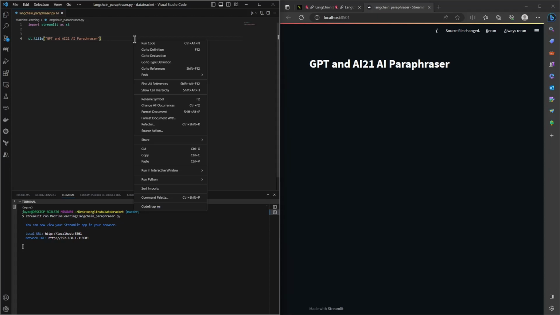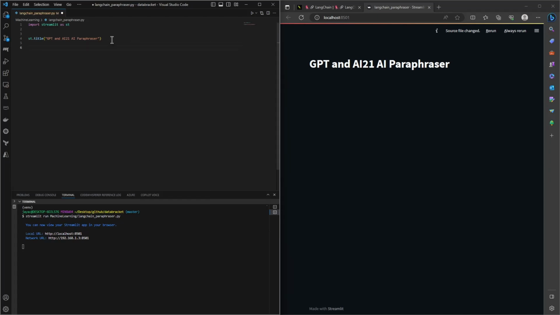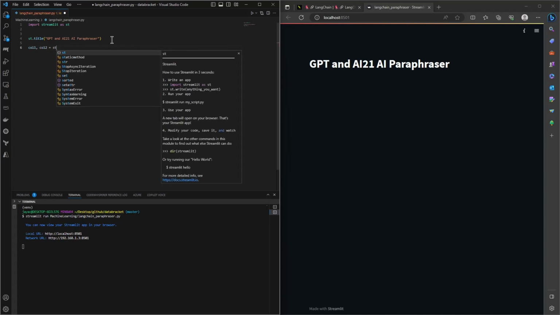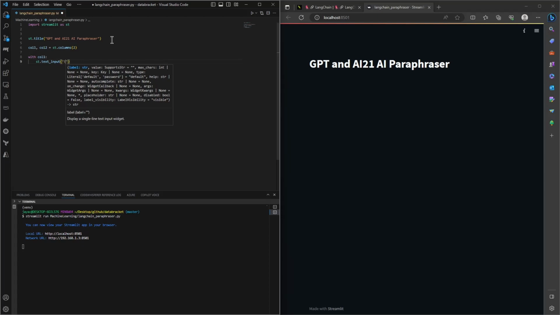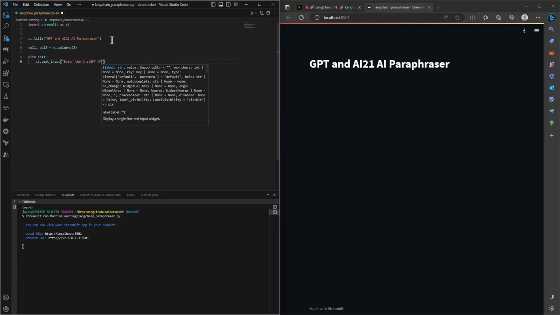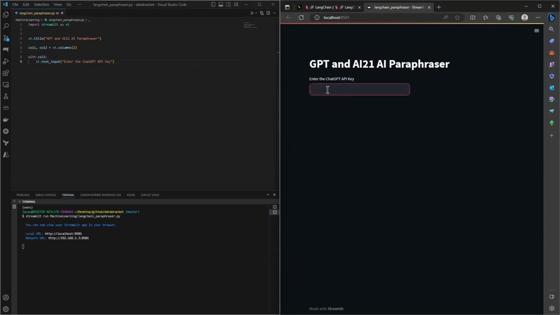So first thing, let's add some columns so that we can accept the API tokens for GPT and AI21. So we can simply call column 1 and column 2 streamlit dot columns, and we need 2 columns. Okay, so on column 1 we'll add a text input to accept the API key, and let's name it, enter the ChatGPT API key. Okay, let's rerun this. Yeah, we have the input for the API key.